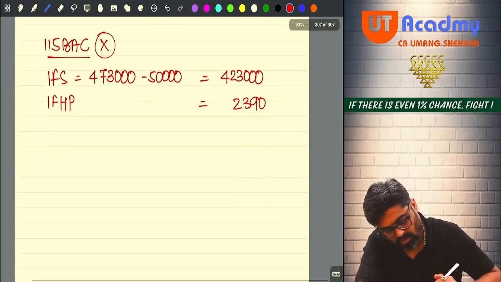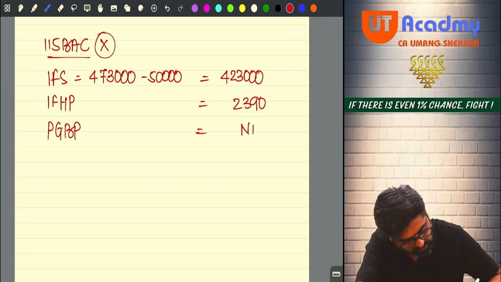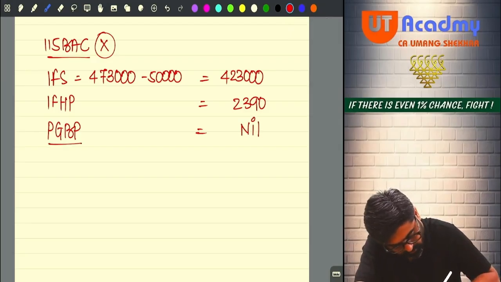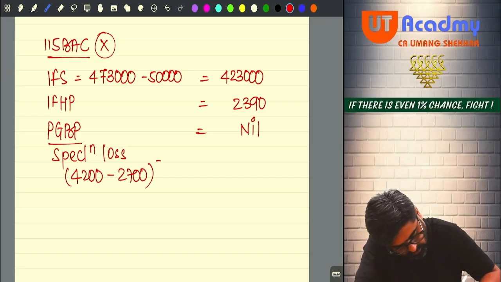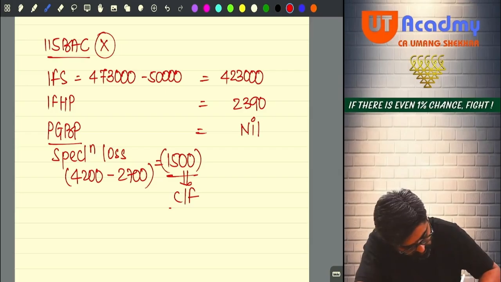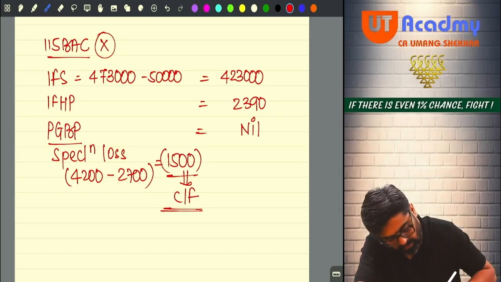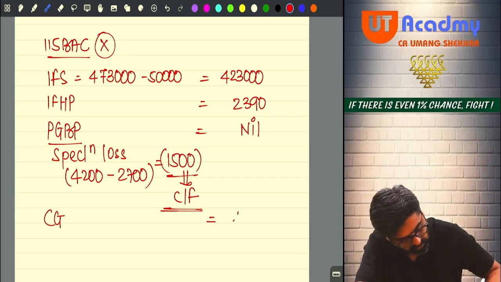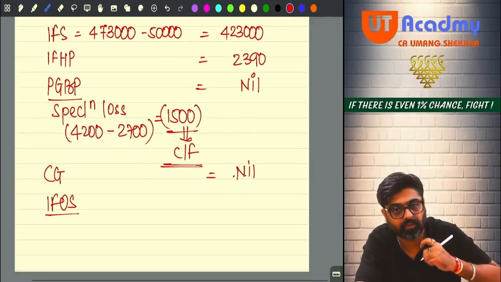Yes or no? PGBP is there. Is Siddhant earning any PGBP income? Nil, sir. Siddhant was having speculation loss. How much? 4,200 minus 2,700 is equal to 1,500. Yes or no? This will be carried forward. Under both the schemes, this will be carried forward. His taxable PGBP income will be nil. Does he have any capital gain income? No sir. No capital gain details are given. Is he having IFOS income? Yes, Siddhant is having IFOS income.